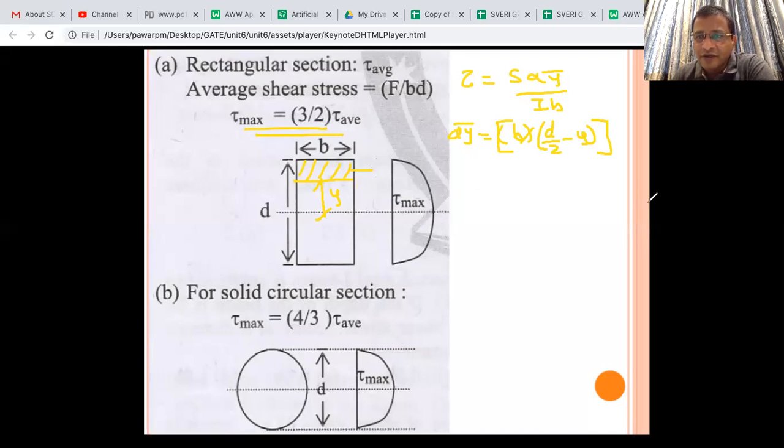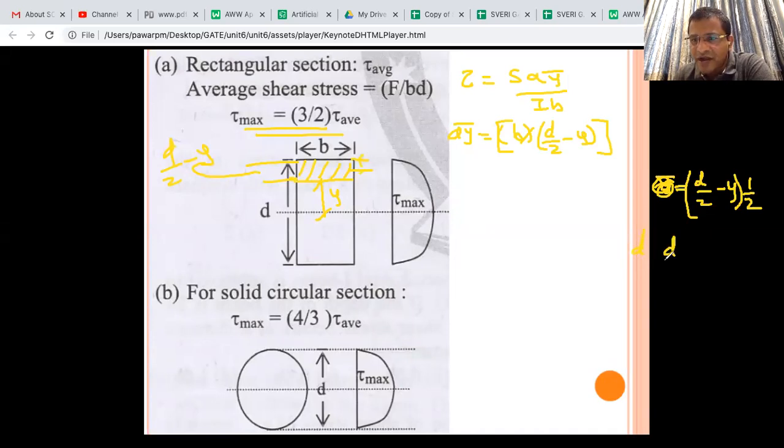Y bar is nothing but this depth, D/2 minus Y, divided by half, and this you have to subtract from the D/2.